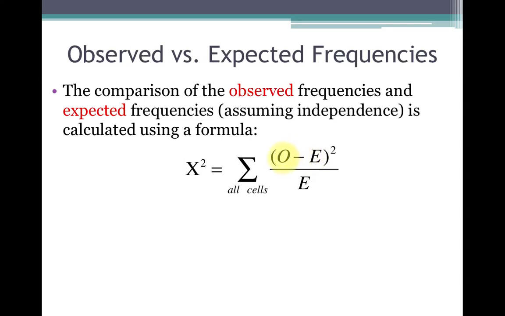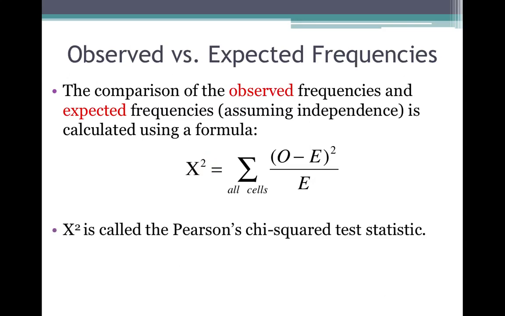If for every cell we subtract O minus E, square it, divide by E, for all the cells of the table, and then add up all those results, we have a value called chi-square. Chi-square is called Pearson's chi-squared test statistic. It is another form of a test statistic like x bar and like p hat, in that it describes some characteristic of the sample.